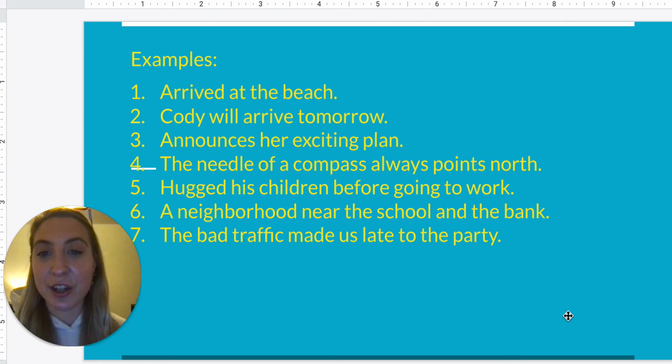So make sure to take your time and make sure to look for, okay, the subject's going to be a pronoun or a noun. It's going to be who or what the sentence is about. And then the verb is going to be, well, what is the subject doing? So make sure to ask those questions as you are reading, and have fun and take your time reading.